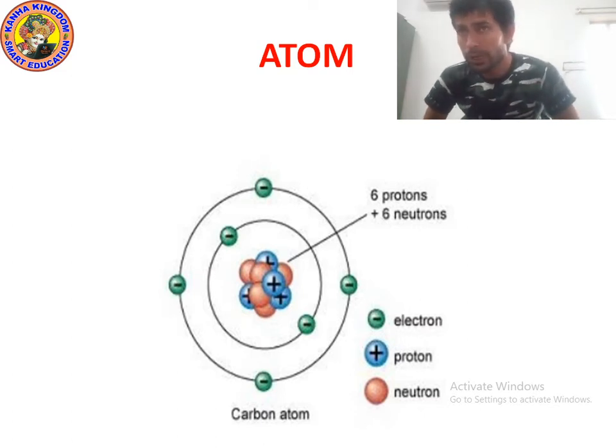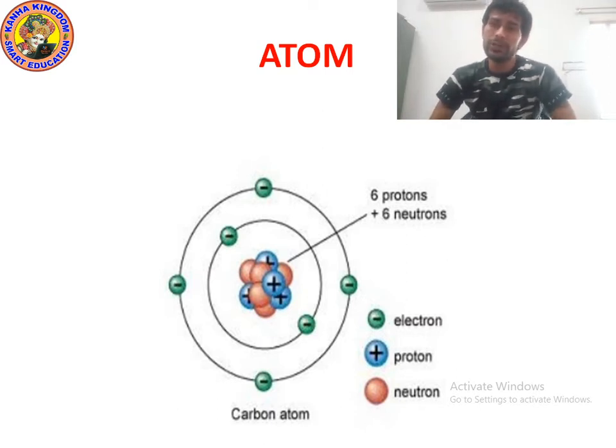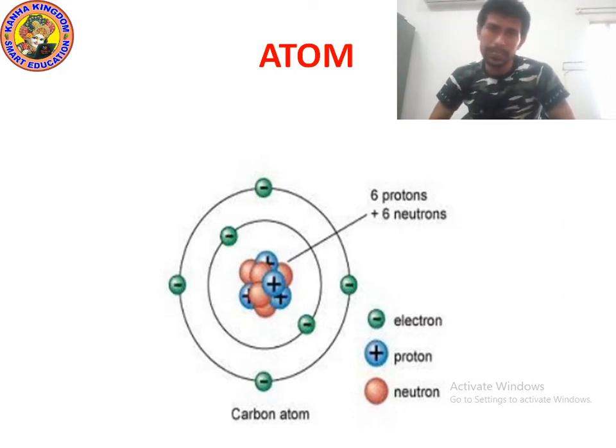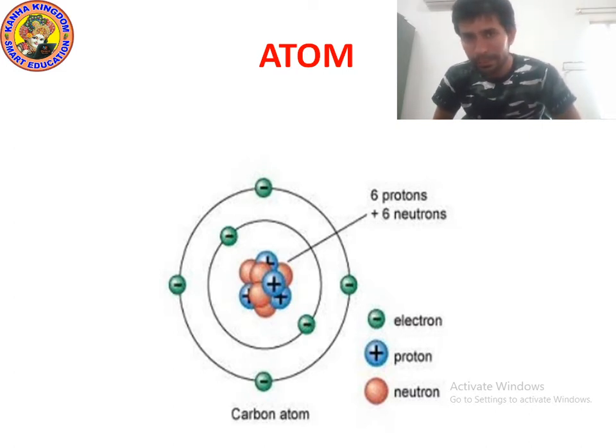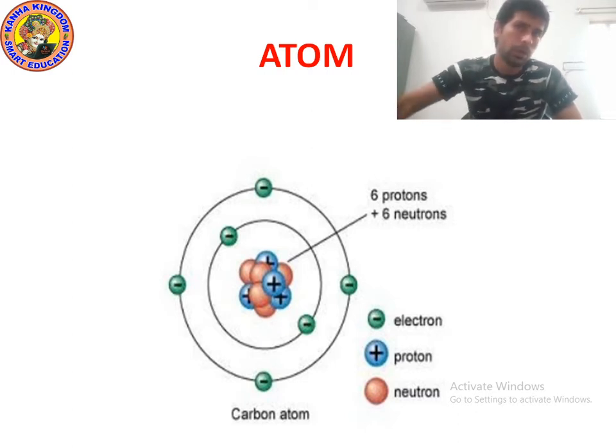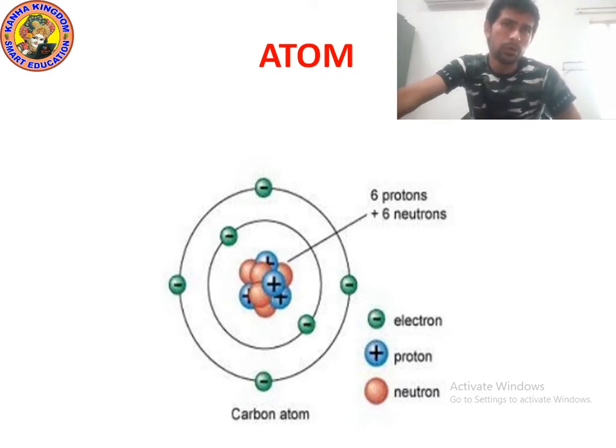And can you see orange color balls? These are actually neutrons, not orange balls. I hope you understood. This is the diagram of a carbon atom, because carbon is also a matter, and all matter is made up of atoms, which means carbon is made up of atoms. Now let's move on to the next point.